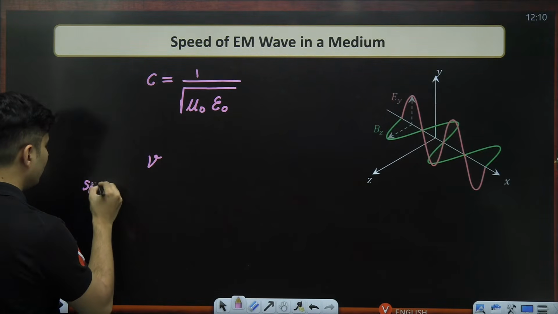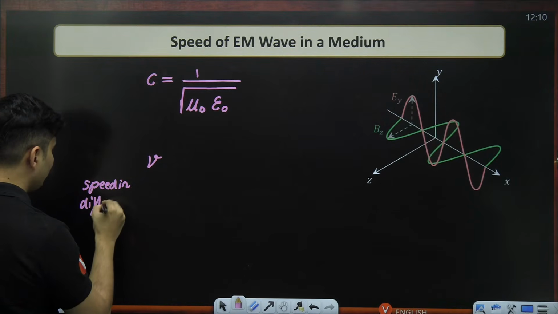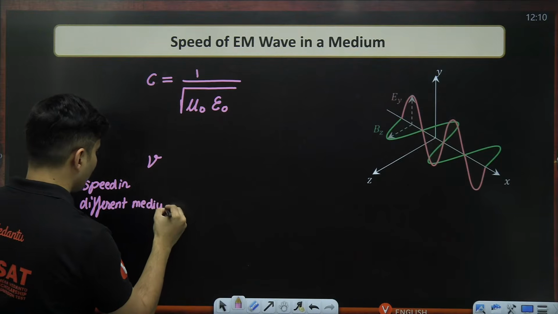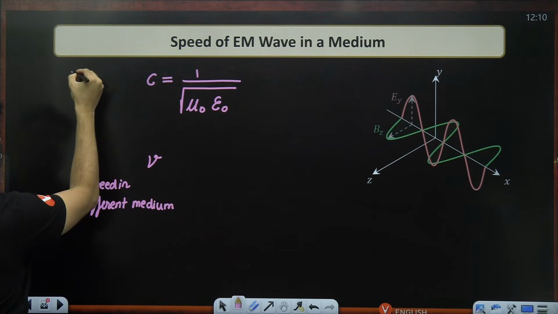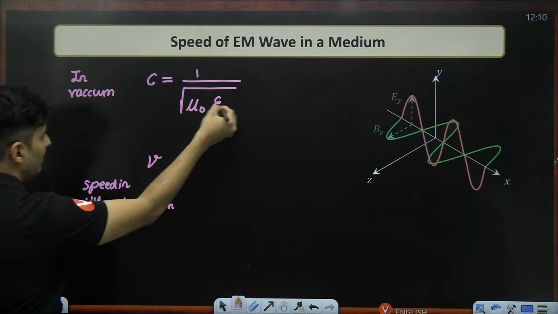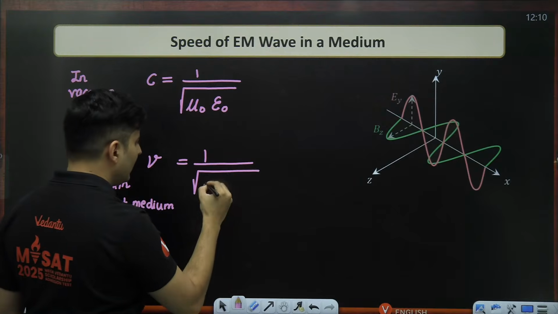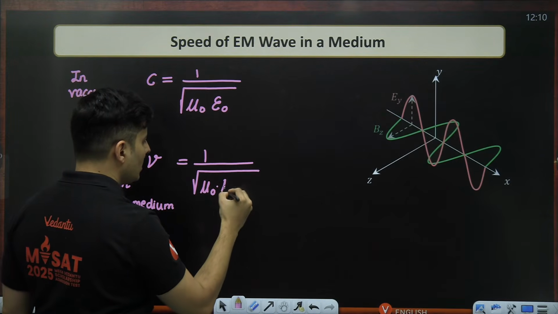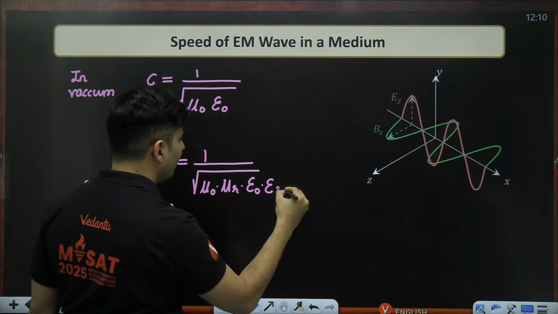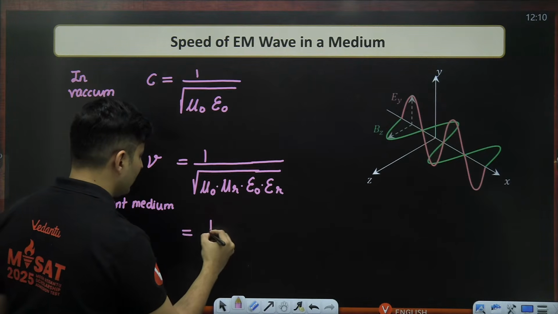That's it. But if the medium changes, the speed in a different medium changes. This is in vacuum, you can use this, with the permeability and permittivity of vacuum. So the only change will be permeability will be written as permeability into relative permeability, and permittivity into relative permittivity. That's the only difference.